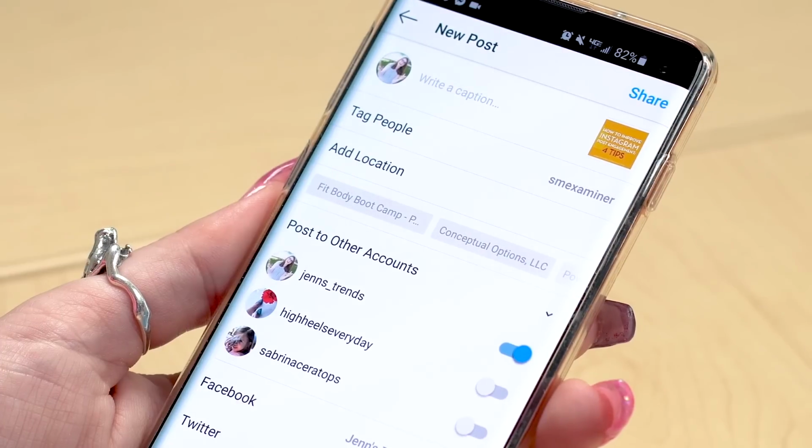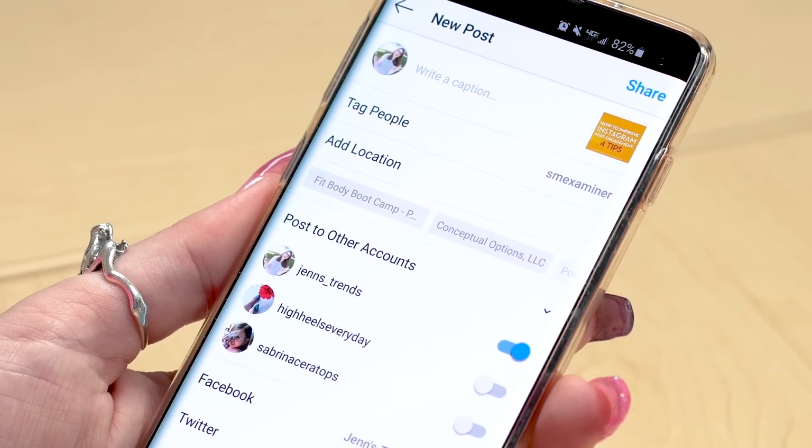When you're done tagging people, tap on the check mark in the upper right corner and that will return you to your regular upload screen. Continue loading it like normal and you're all set.